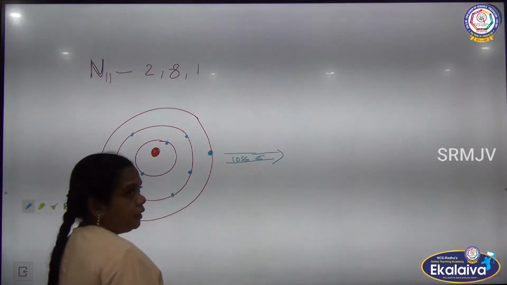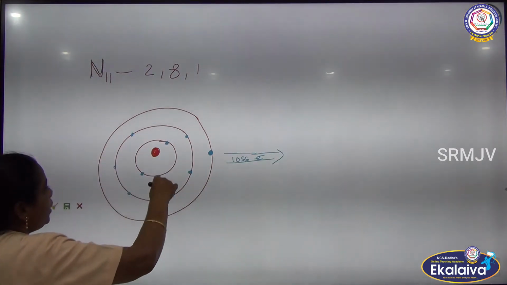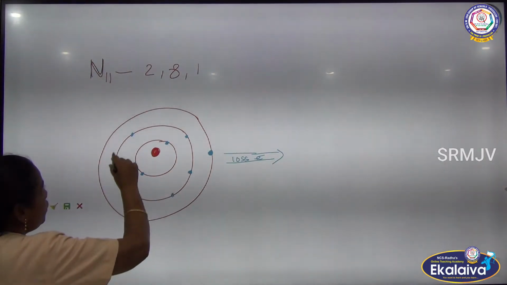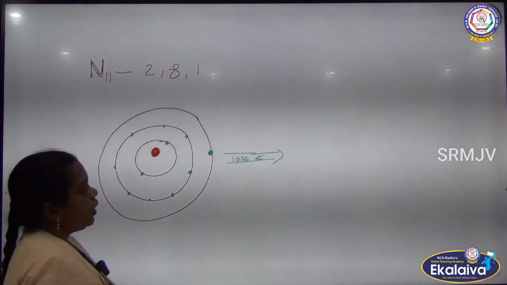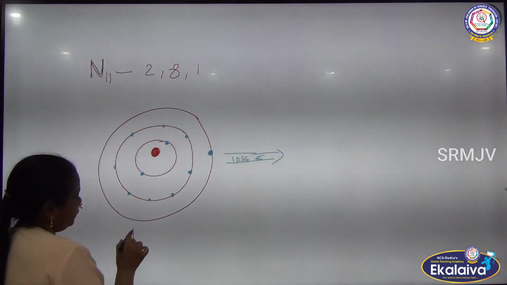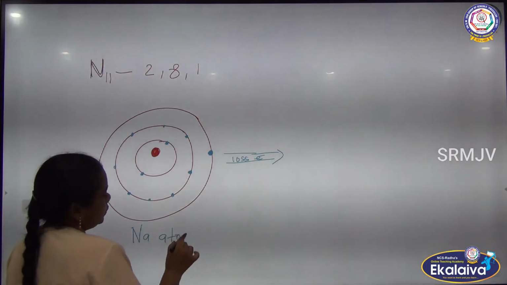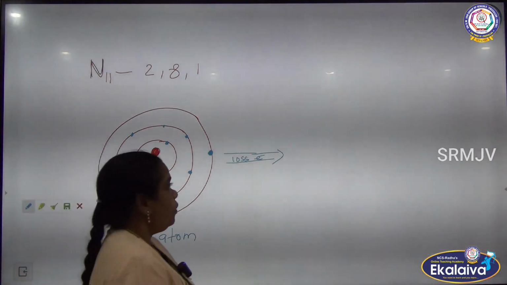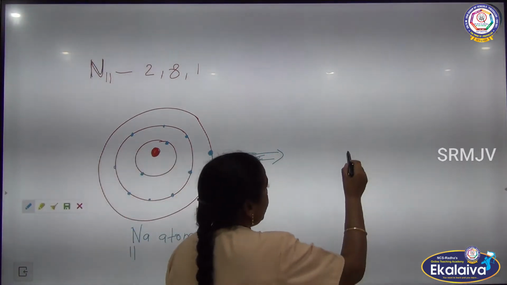It is going to lose 1 electron. If it loses 1 electron, how many electrons are in the inner shell? 8 electrons. 1, 2, 3, 4, 5, 6, 7, 8 electrons. Now, you can see this. So, this is what? Sodium atom. Sodium atom has the atomic number 11, meaning 11 electrons. And now by losing one electron, what does it lose? One electron, it becomes